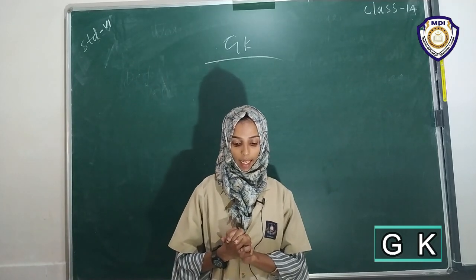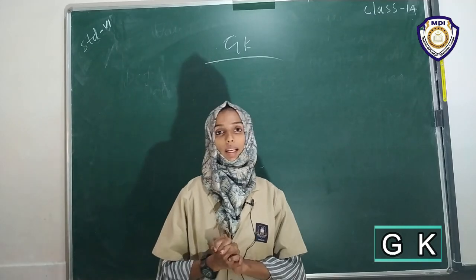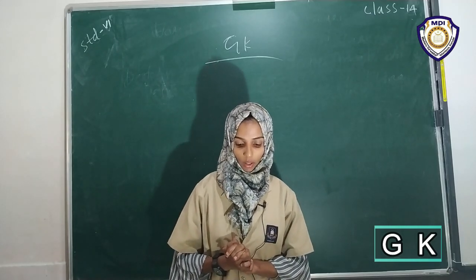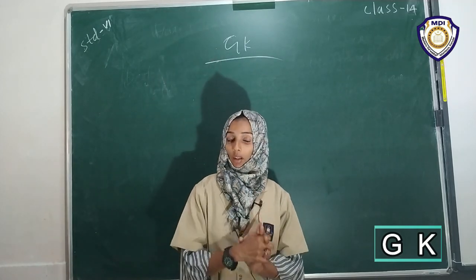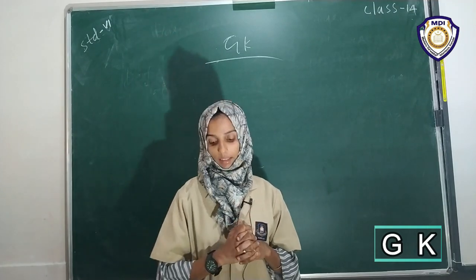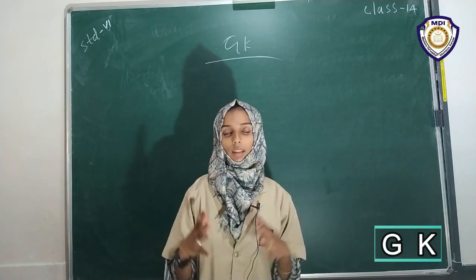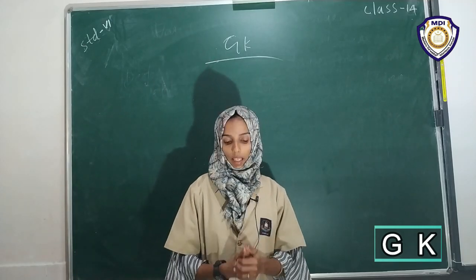Eighth one: a jack of all dash is master of none. Answer is: a jack of all trades is master of none.